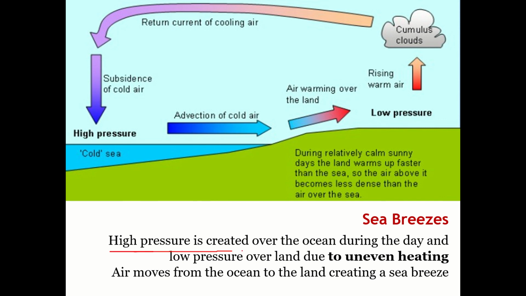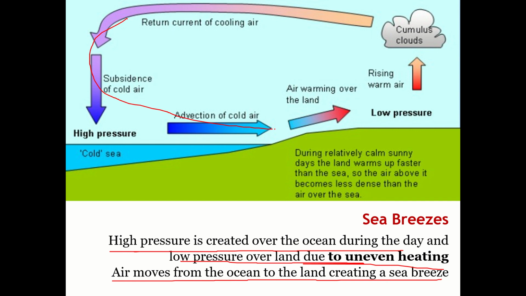High pressure is created over ocean during the day, and low pressure over land due to uneven heating up of the surface. Air moves from ocean to land, creating a sea breeze. Okay, so this small cycle takes place because of the differences in temperatures and in the surfaces that we have.